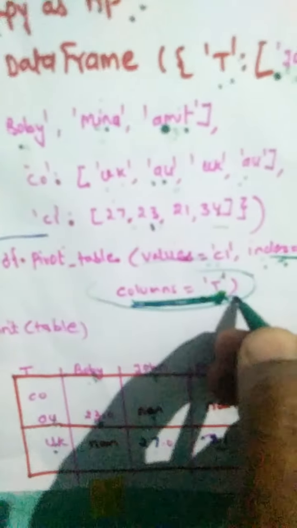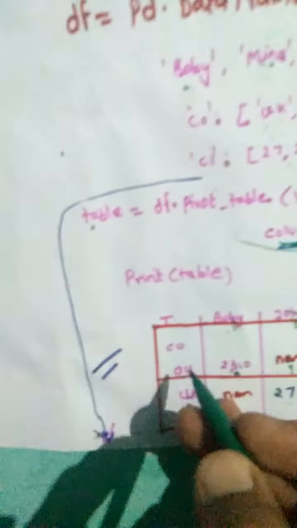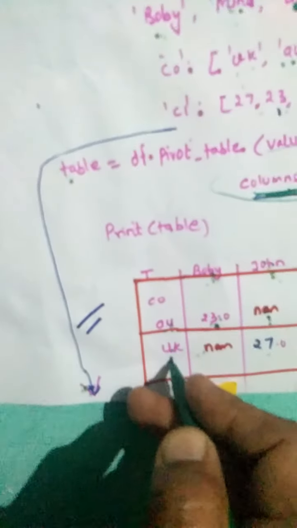Now here, column is equal to T is a new statement. So what will it do? It will arrange in alphabetical order. Column is equal to T means Bobby, John, Meena, Amit. And index equal to CO will combine the common index, Australia and UK.